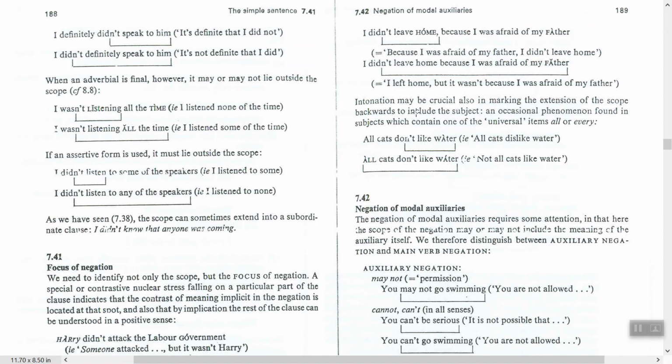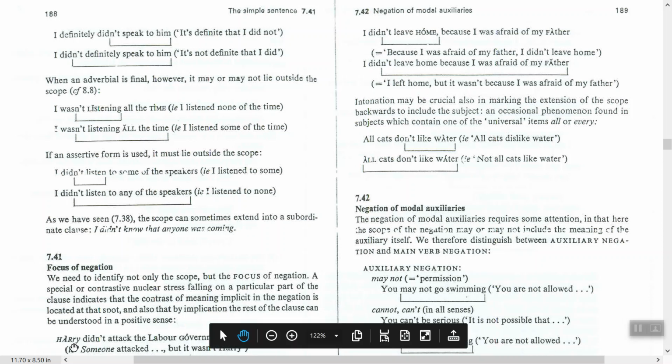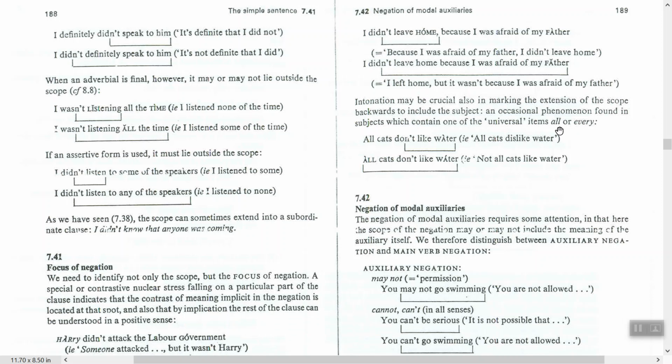So intonation may be crucial also in marking the extension of the scope backwards, to include the subject, as I said with the sentence Harry here. You see, backward, to include the subject. An occasional phenomenon, usually found with such items as all, every. You see, all cats don't like water. Water is the focus, but in the second sentence we have the focus on what? On all. So the scope of negation starts from all to the end, but here from not to the end.